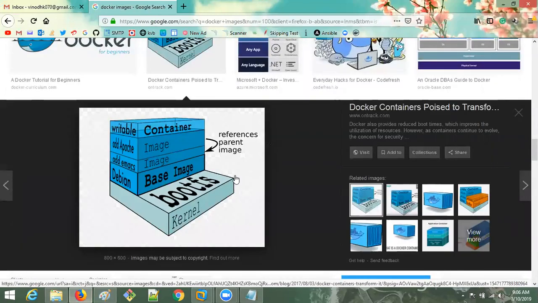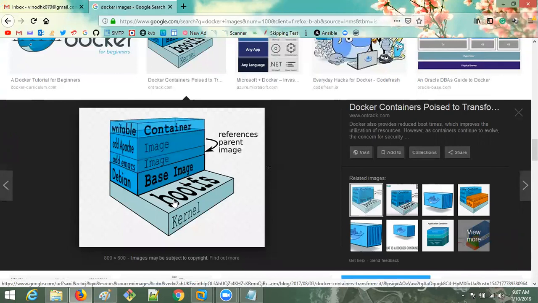Same thing that I explained just now. First we have to initialize the container. Both you have to initialize at a time. If you want to run the image, then you have to run the container. Then only the image will run. Where will the image run? The image will run in the container only. We are discussing the image, and the image has different layers. The first layer of the image will be the base image.